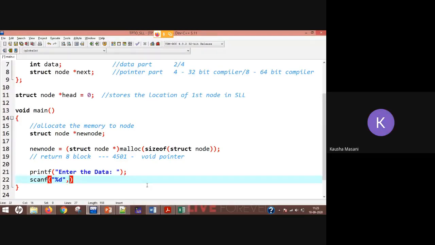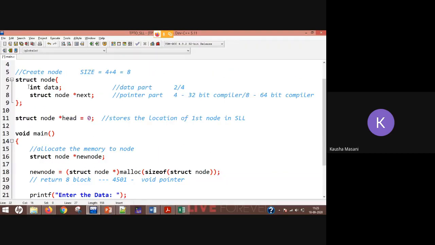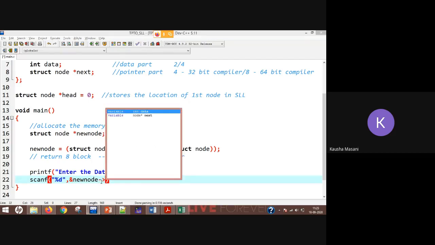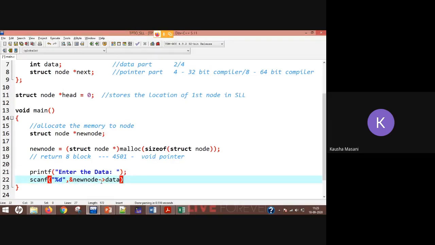Okay, so if I want to access the member variable of this struct node, how am I going to access it? Ampersand, okay, new node, and when you do this arrow, in your IDE, in Dev C++, which I'm using, you are going to get the option to access the data member variables, either data or node pointer next. So I want to store in the data part. Give one enter. So new node data. Okay, that is where your value is going to get stored in your node.